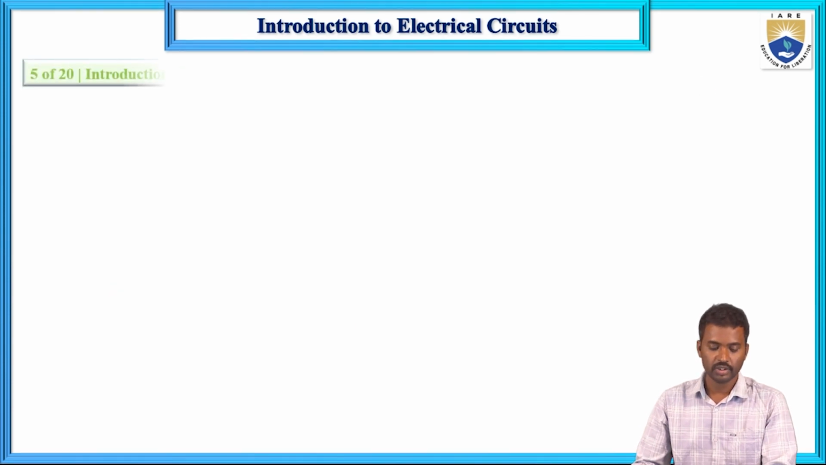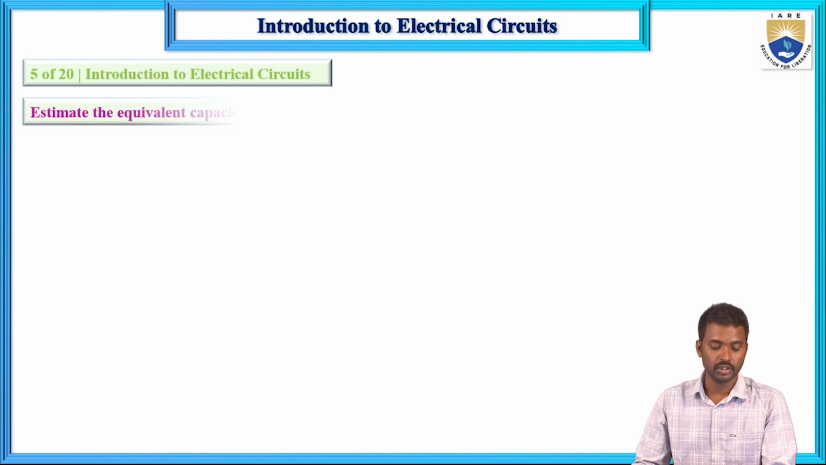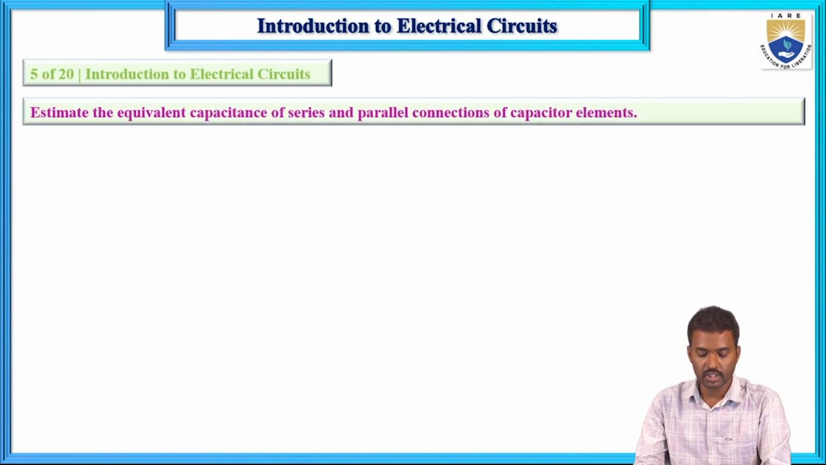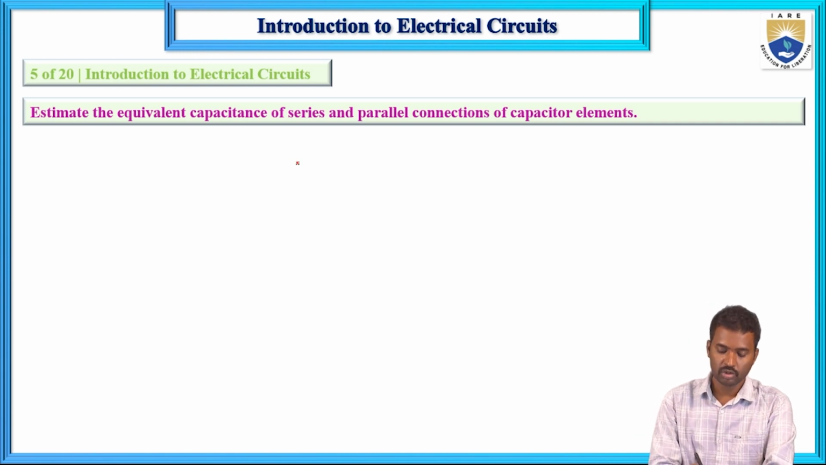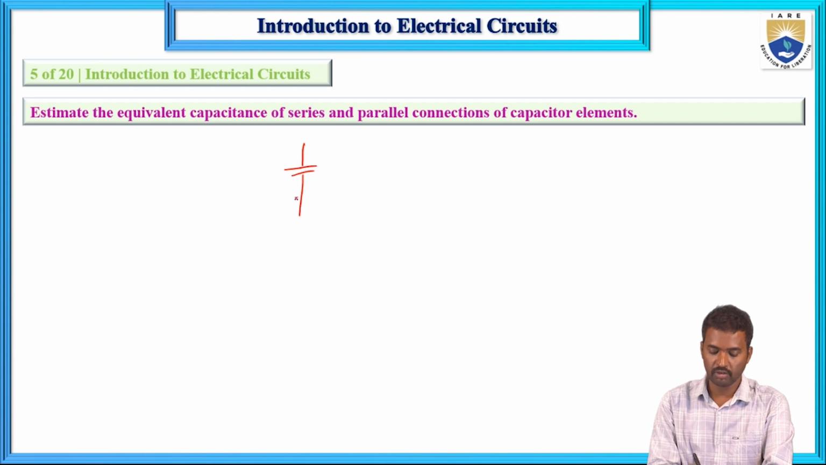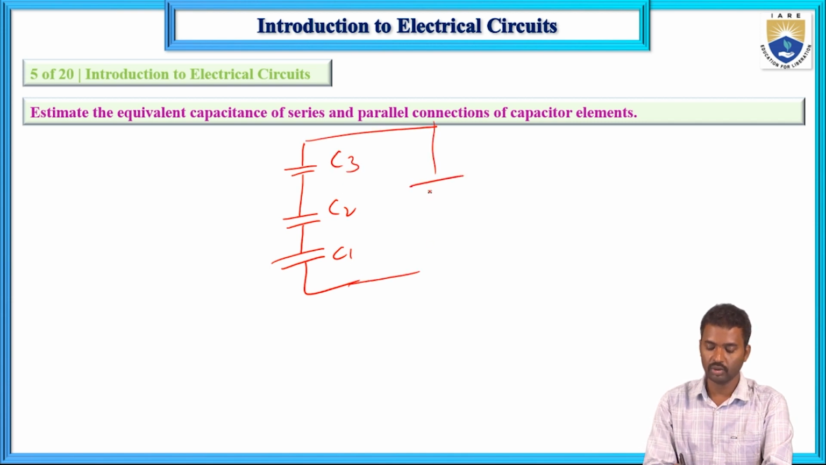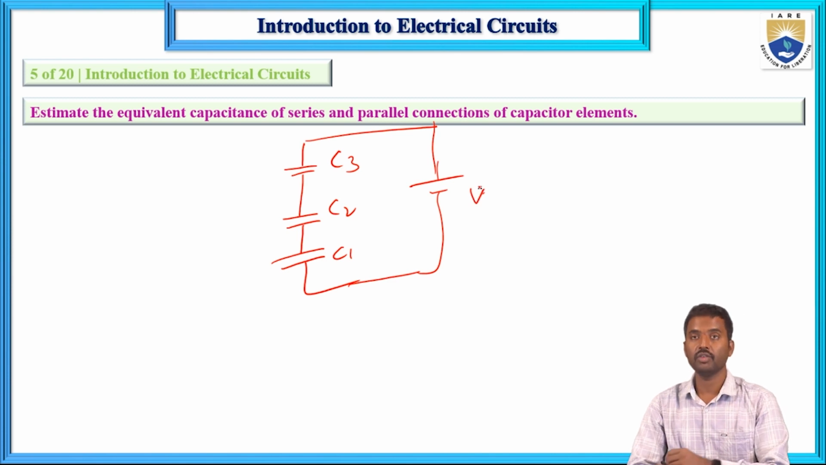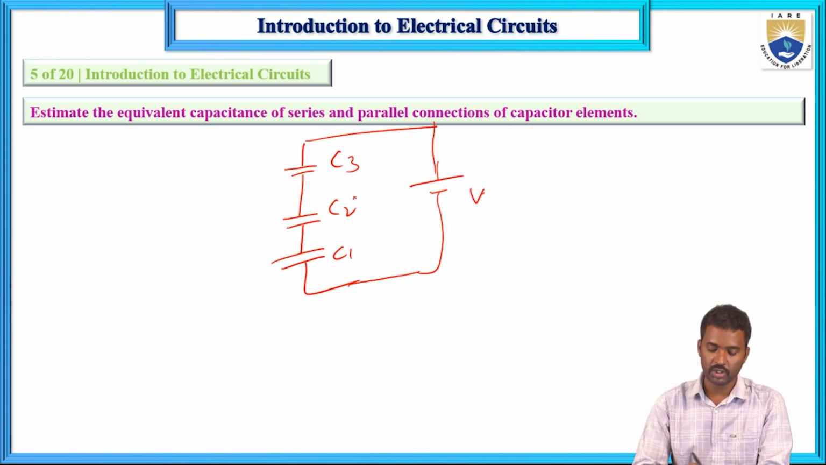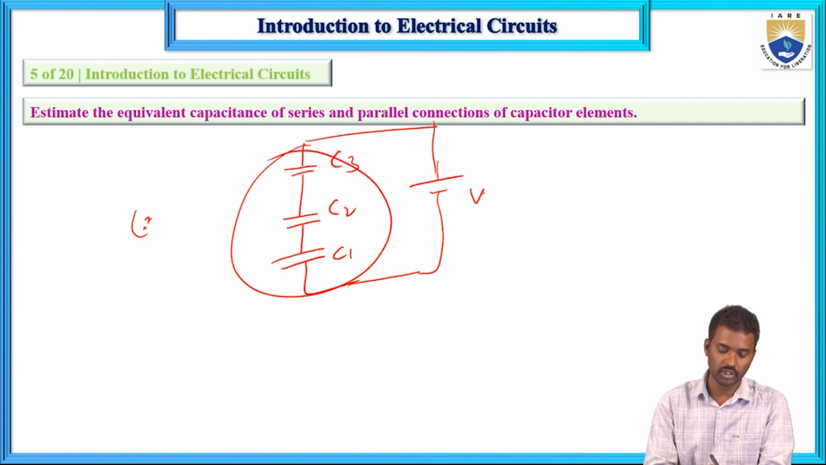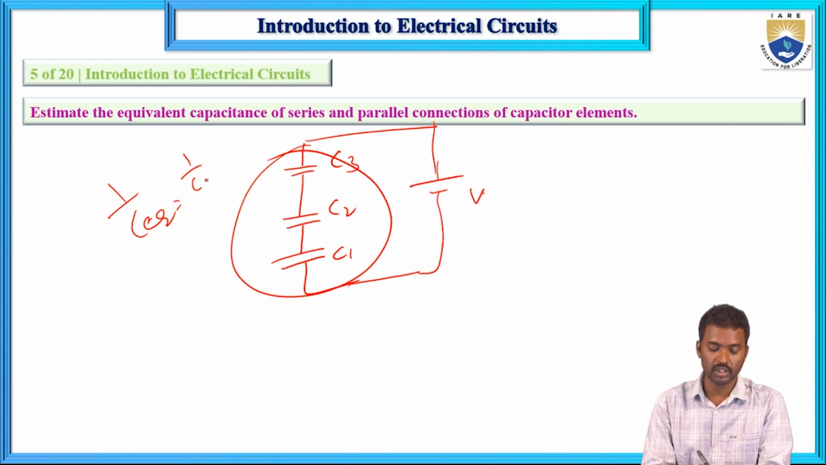Now next, fifth question. Estimate the equivalent capacitance for series and parallel connection of capacitor elements. So here series capacitors C1, C2 and C3 are connected in series, and the whole circuit is connected across the supply voltage. In this case the equivalent capacitance: 1 by C equivalent equals 1 by C1 plus 1 by C2 plus 1 by C3, as this is a series connection.